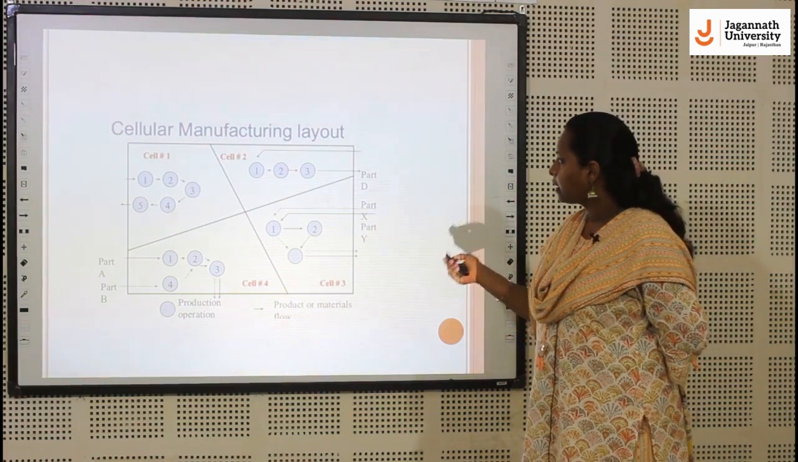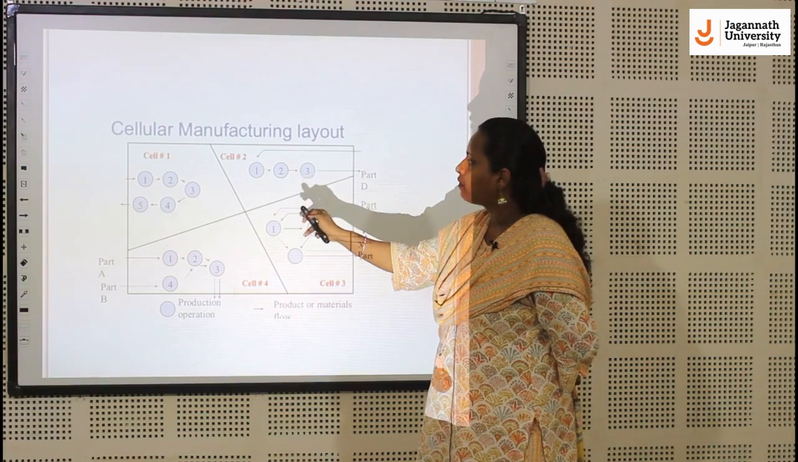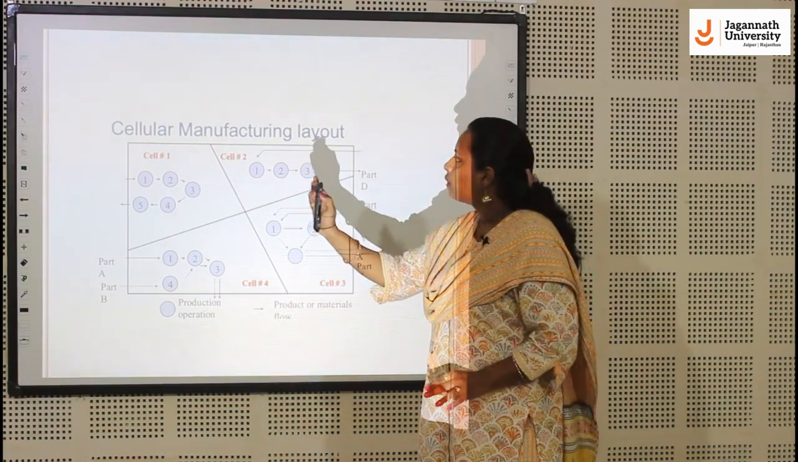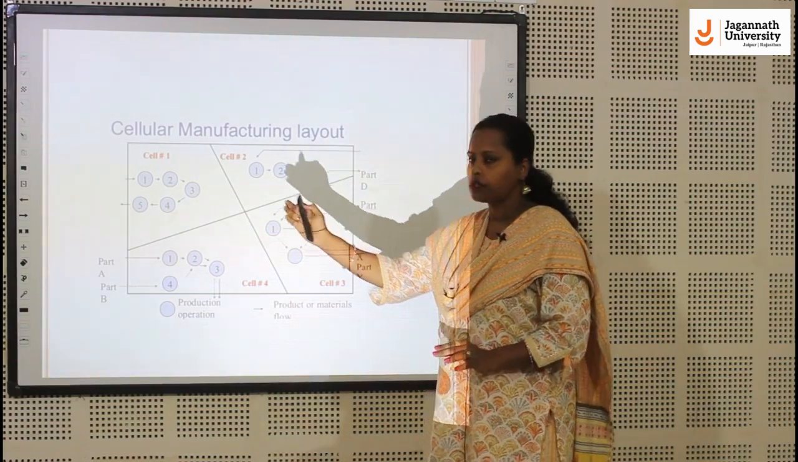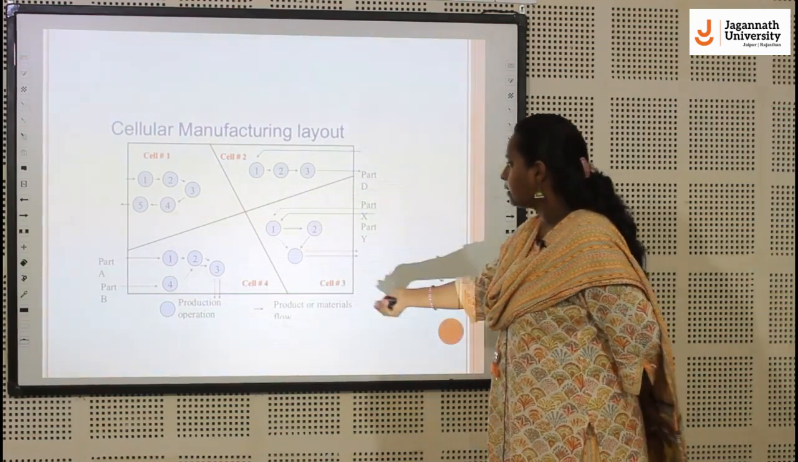So this is another example of a cellular manufacturing layout of a product. For example, in cell 1, some parts are being prepared. 1, 2, 3, 4, 5 are the directions of the movement of the product. Then in cell 2, cell 3 and cell 4.